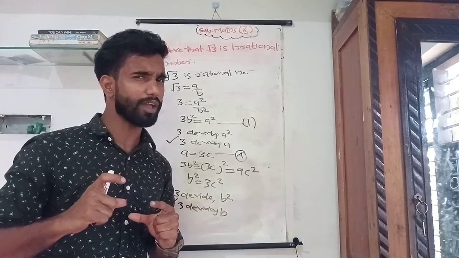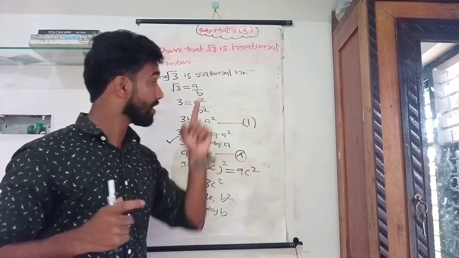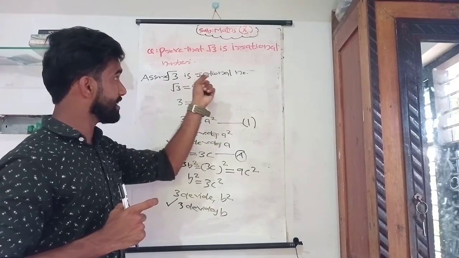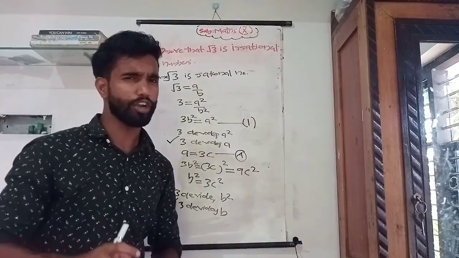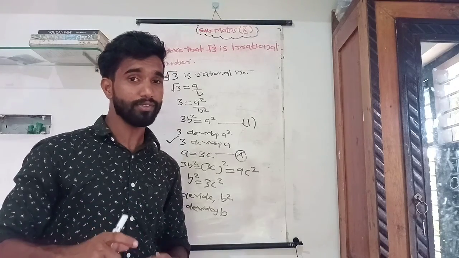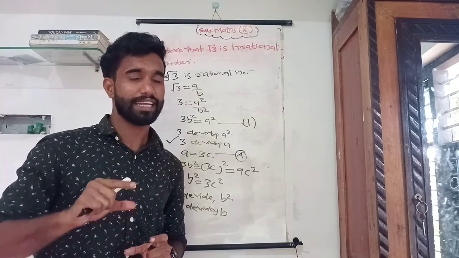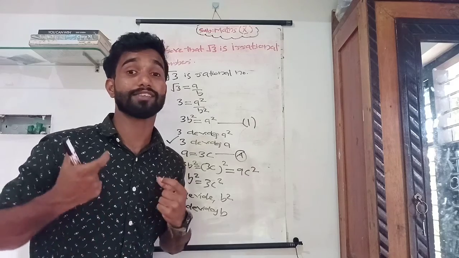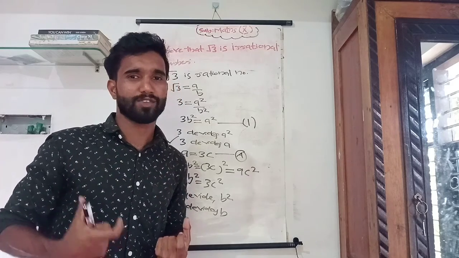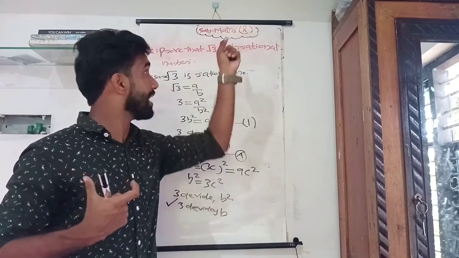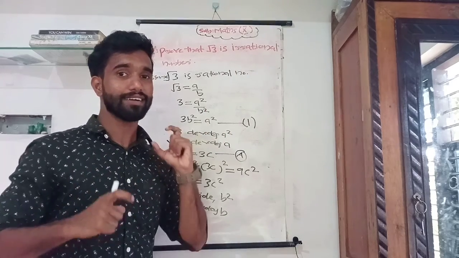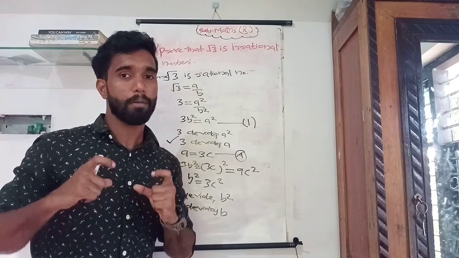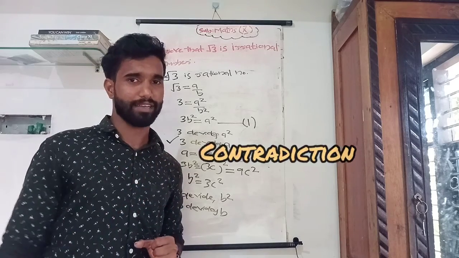It is contradictory to our assumption. What is our assumption? We assume that root 3 is a rational number. It is contradictory to our assumption. That means our assumption is wrong. So we will get the answer: root 3 is an irrational number. We proved that root 3 is irrational by using the contradiction technique.